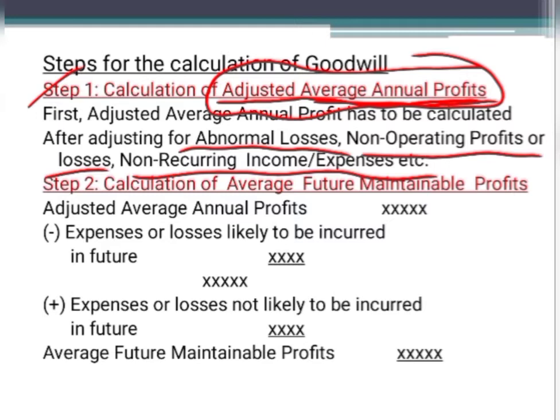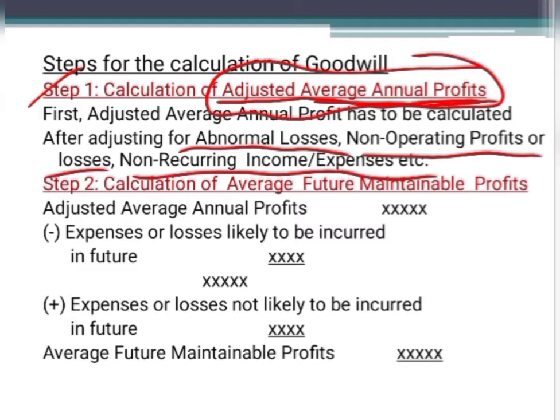It decreases. But we want to have only operating profit under normal circumstances. This is a non-recurring loss which is debited to the profit and loss account. Because of that, the profit has decreased. So in order to have the operating profit in normal circumstances, you have to add back that loss. The loss on sale of machinery of 5,000 should be added back to the profit of that particular year in order to calculate the operating profit which is recurring in nature. So these are the adjustments which you have to do to the profits given in the question in order to calculate the adjusted average annual profits.